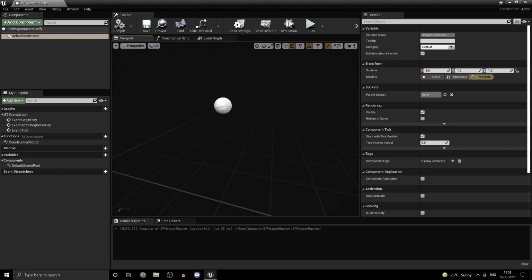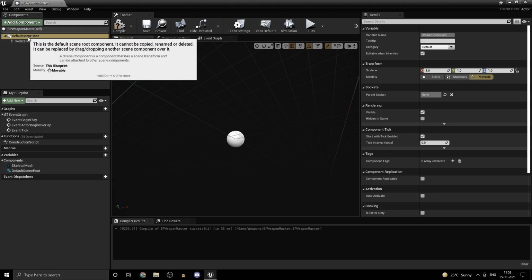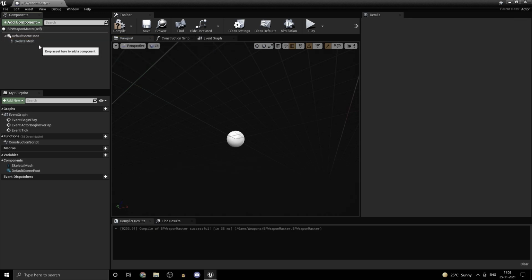And inside of here, this is going to be the weapon that the player is going to be holding. So let's just add a skeletal mesh. Let the default scene root be here. For the pickup, however, we'll be adding a static mesh, and there will be no default scene root because we want the mesh to simulate physics.